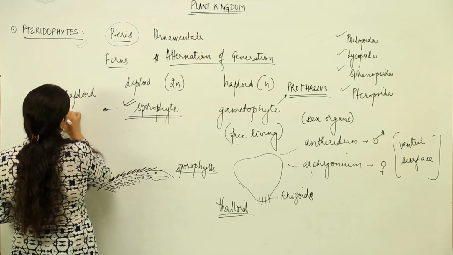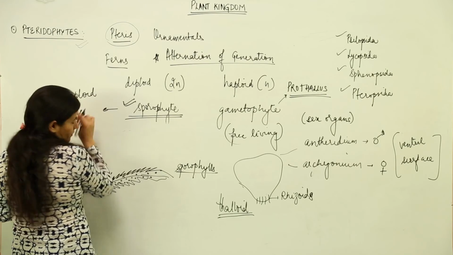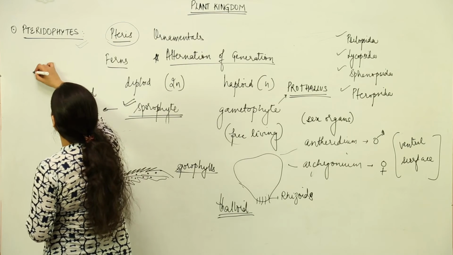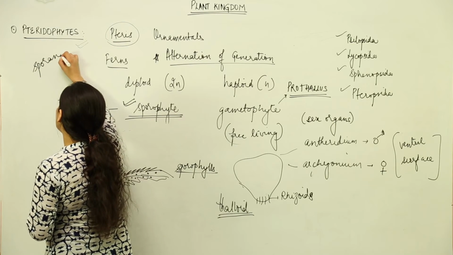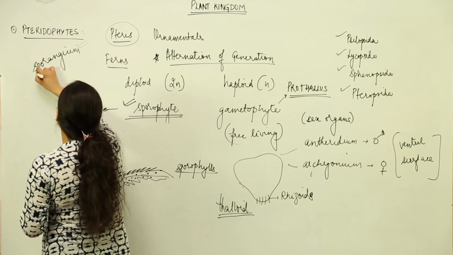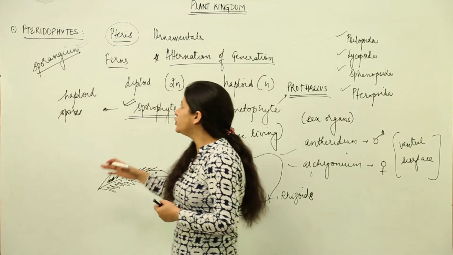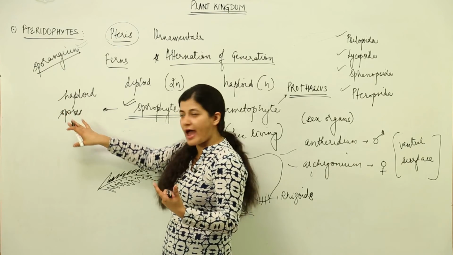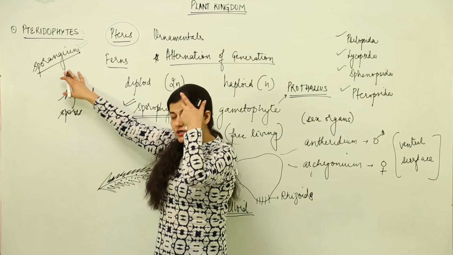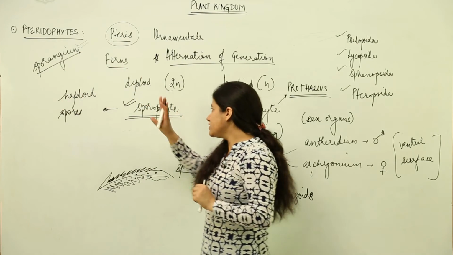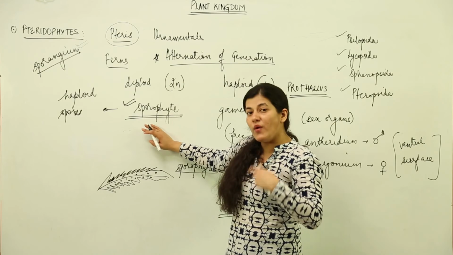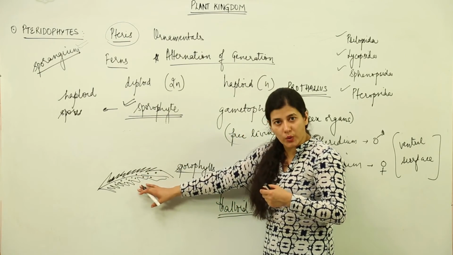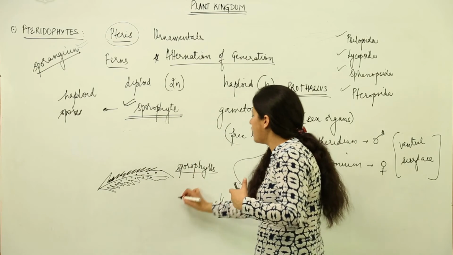That means somewhere or else meiosis has to take place. Now where does that meiosis take place? That meiosis takes place in sporangium. Sporangium if it is singular and sporangia if it is plural. So the sporangium is going to give rise to the spores which are haploid. Inside the sporangium the meiosis would take place and the sporophyte bears those sporangium. Now where those sporangium lie, where the meiosis takes place, it is present in sori. Now what is sori? Sori is plural for sorus.